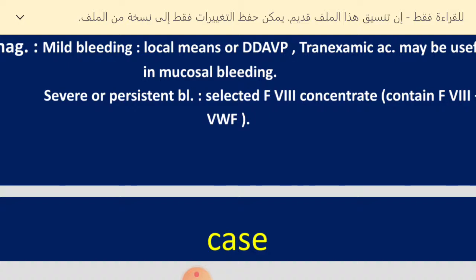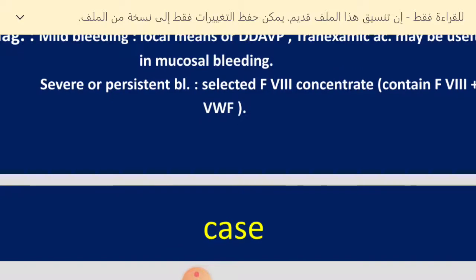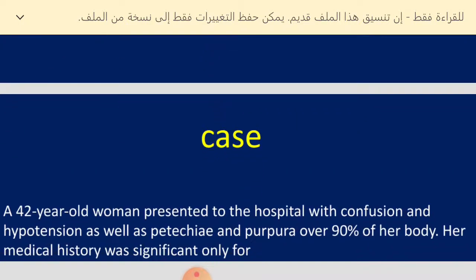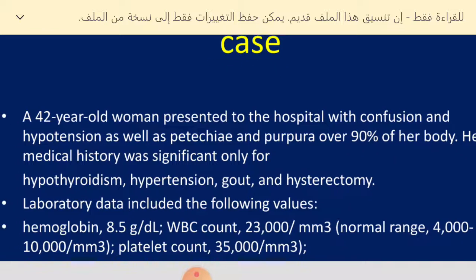Factor 8 concentrate, which is plasma derived, usually contains factor 8 and von Willebrand factor, because recombinant factor 8 doesn't contain von Willebrand factor, so we need plasma derived factor 8, which of course has von Willebrand factor and factor 8. And nowadays we have what is called recombinant von Willebrand factor.